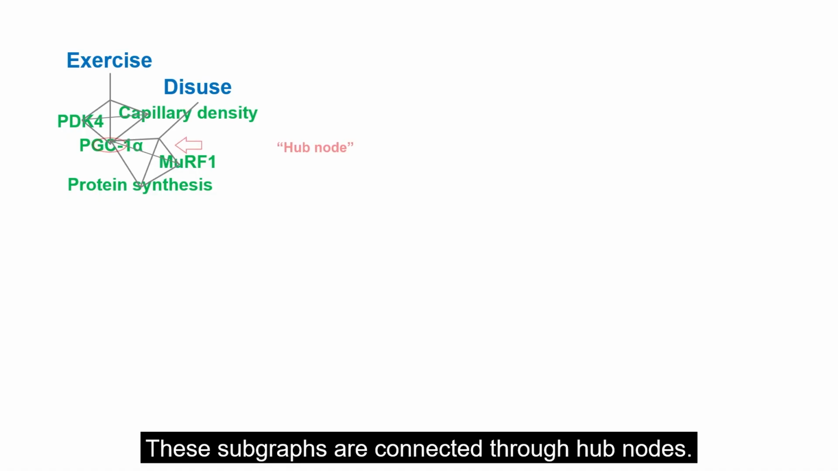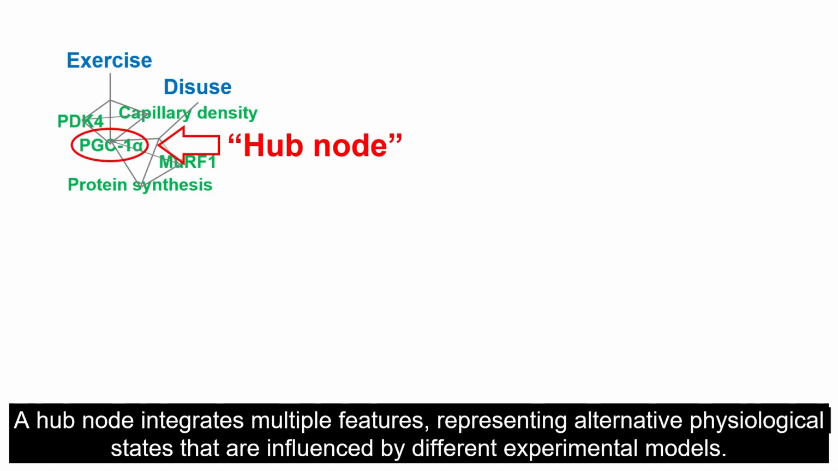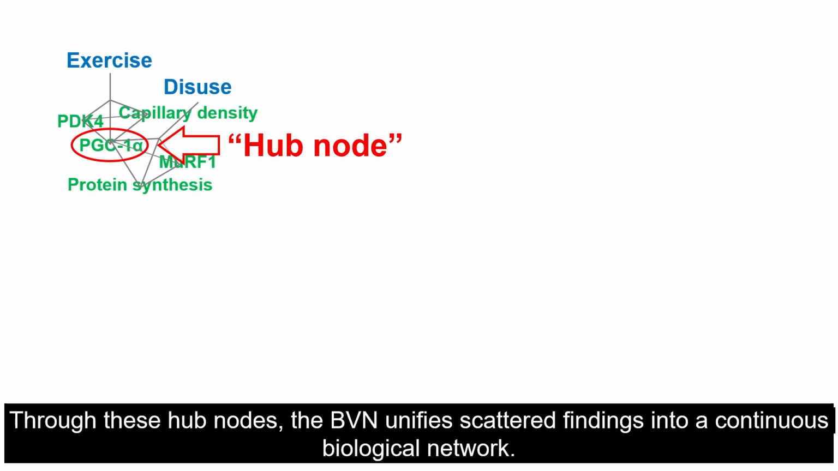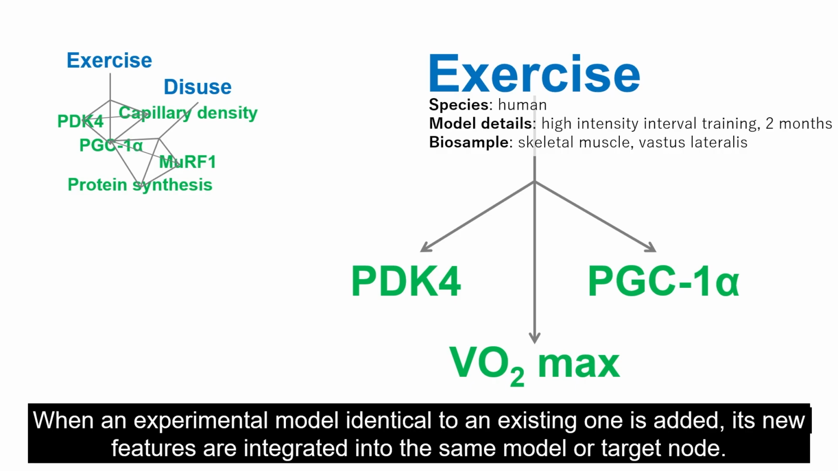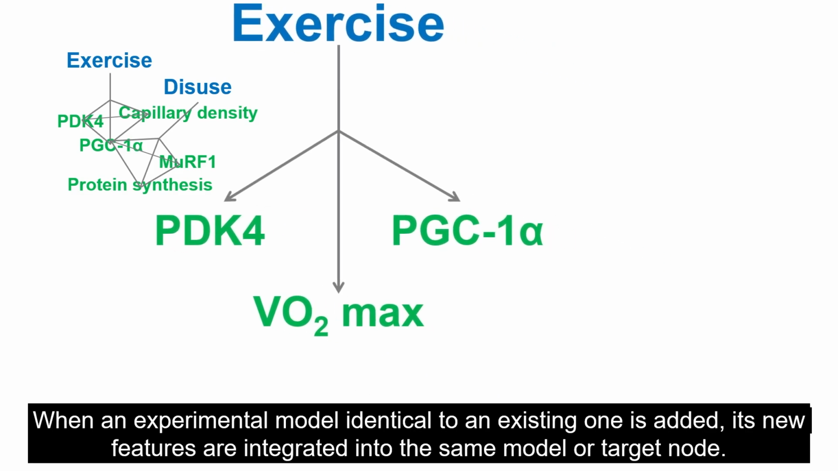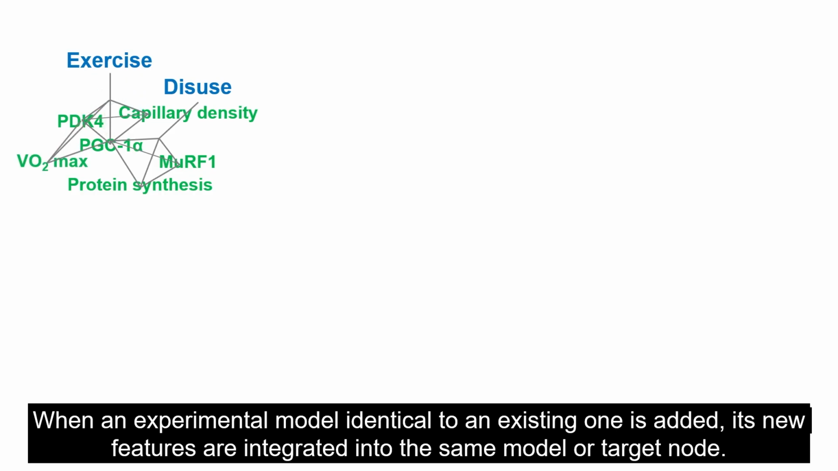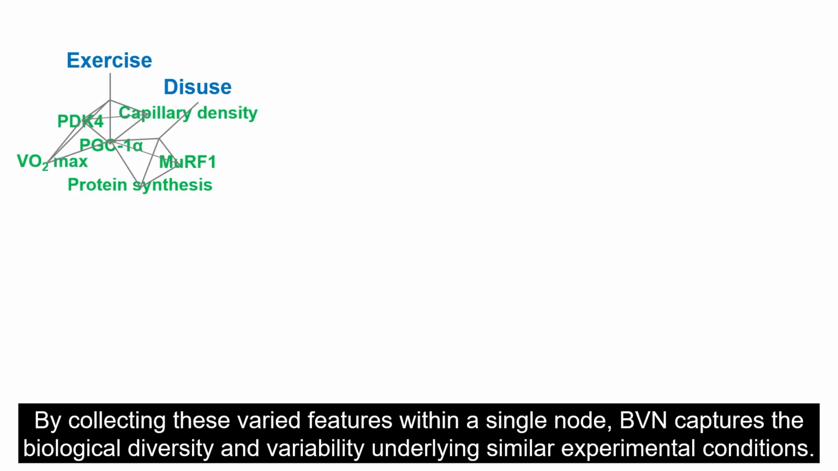These subgraphs are connected through hub nodes. A hub node integrates multiple features, representing alternative physiological states that are influenced by different experimental models. Through these hub nodes, the BVN unifies scattered findings into a continuous biological network. When an experimental model identical to an existing one is added, its new features are integrated into the same model or target node. By collecting these varied features within a single node, BVN captures the biological diversity and variability underlying similar experimental conditions.